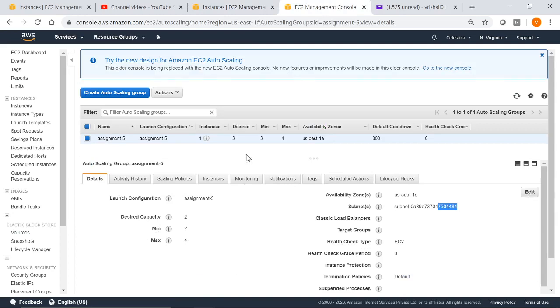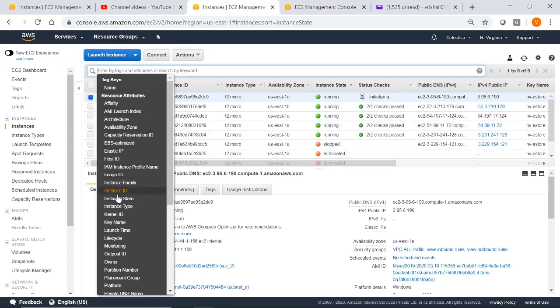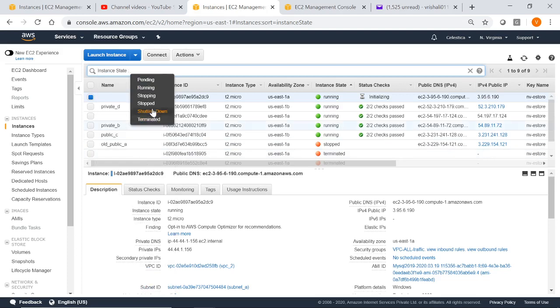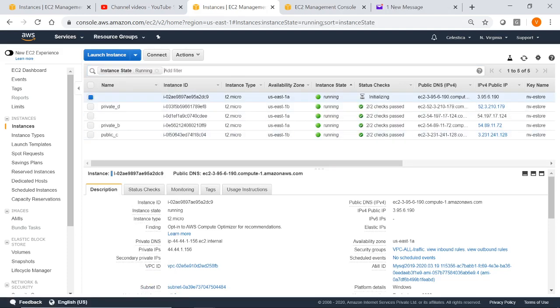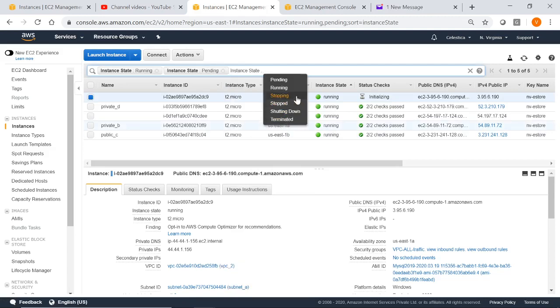Now if we are going to reduce the capacity, first let the instance at least launch. Okay, let us filter it out with instance state running or instance state pending. This instance gets added because of the auto scaling policy.